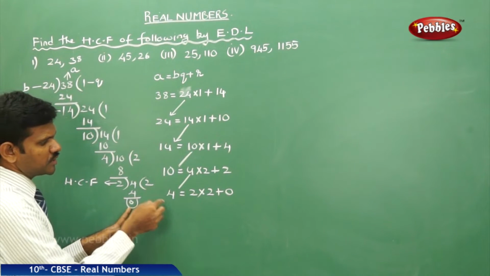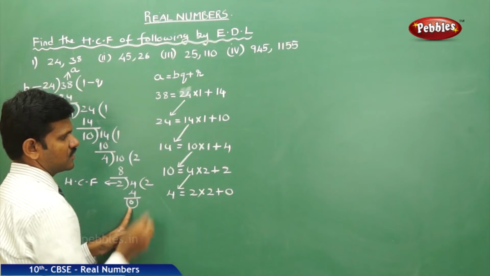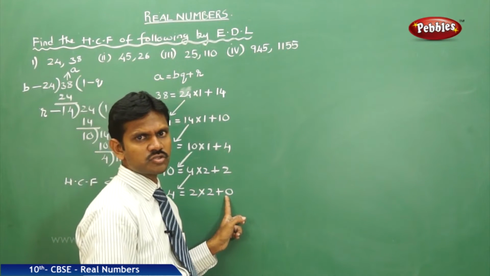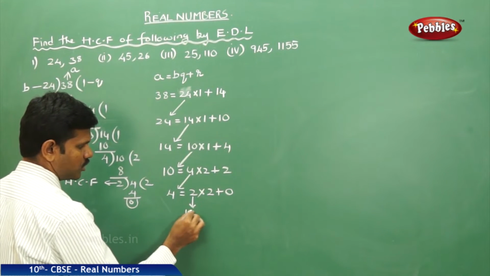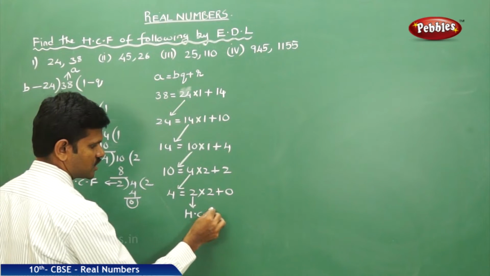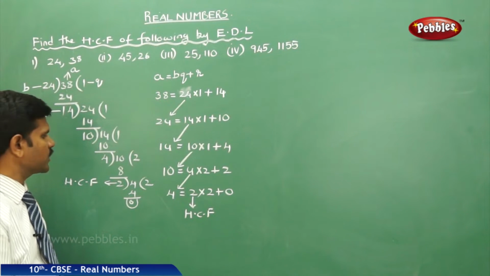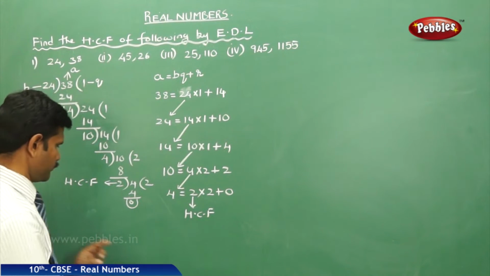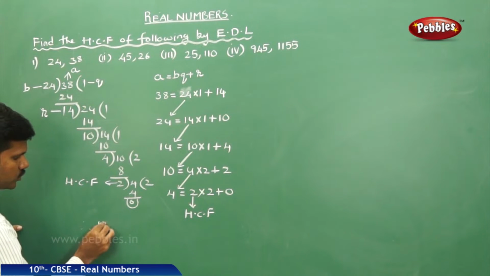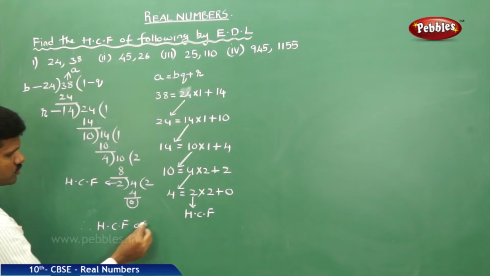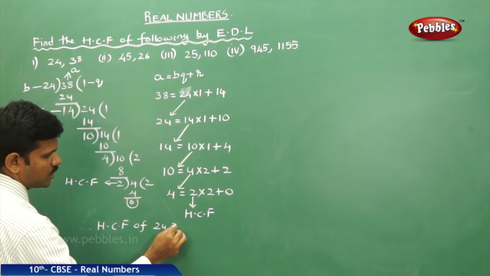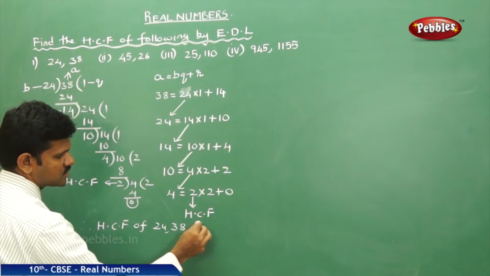You have to continue this process until you get the remainder 0. Therefore, this divisor is called the HCF, highest common factor. Therefore, conclude the answer: HCF of 24 and 38 is 2.